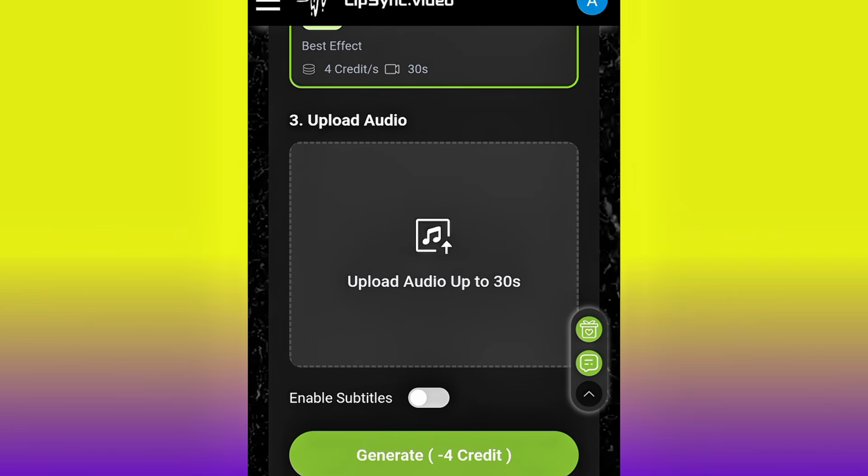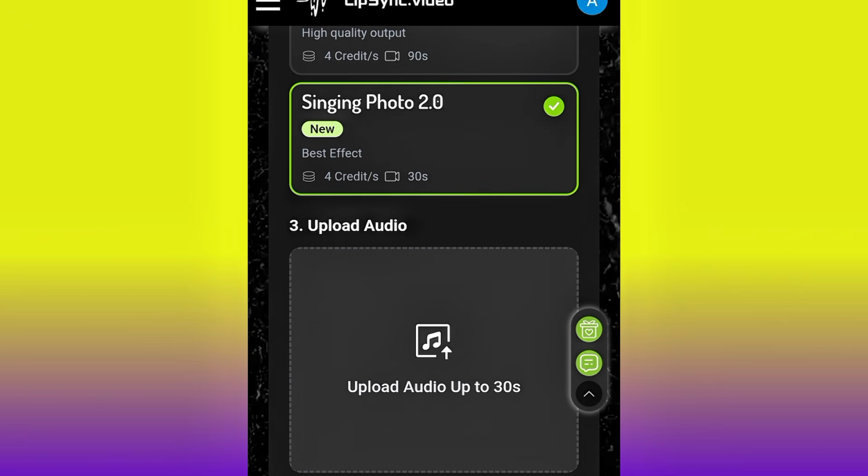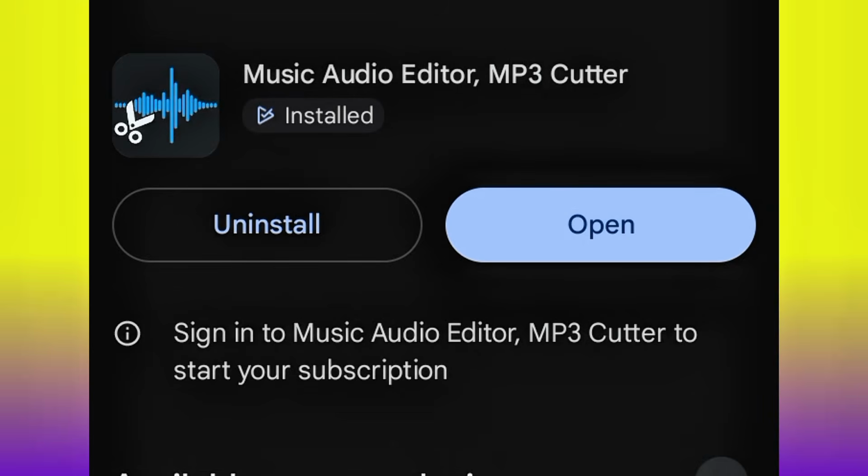If you have your own music, you don't need to panic. You have to go ahead and bring in the music. But you need to remember something. You cannot upload audio more than 30 seconds. Because of that, we need to trim the audio. So we are going to be using this particular app. Go ahead and install it from Play Store. We are going to be using it to trim our audio.